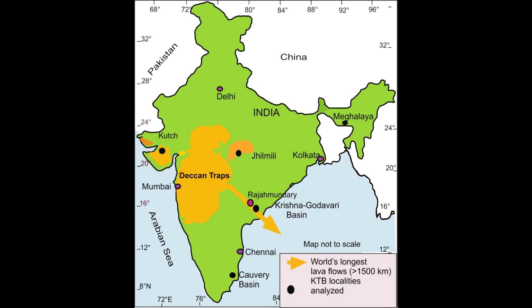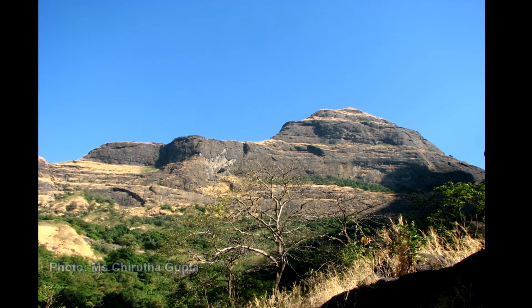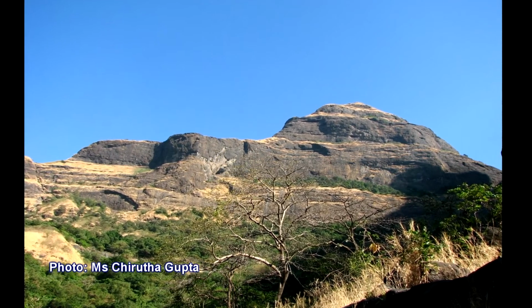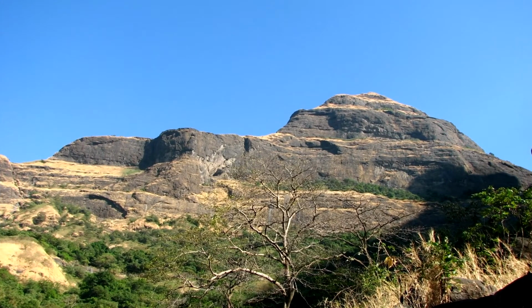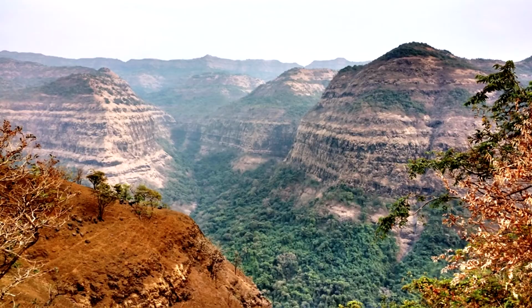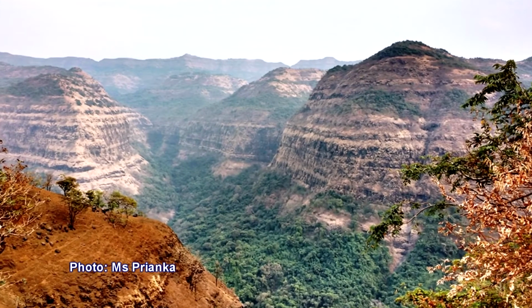Now question arises, why we call it Deccan volcanism? The Deccan volcanism derives its name from the Deccan Plateau in western India that covers a large part of the country, particularly the Maharashtra region, Bombay, Pune, Kolhapur, all these areas covered by Deccan hills, better known as Deccan Plateau. And this Deccan Plateau is a very important landform across our country. The Deccan volcanism derives from the good development of volcanic rocks in this area.